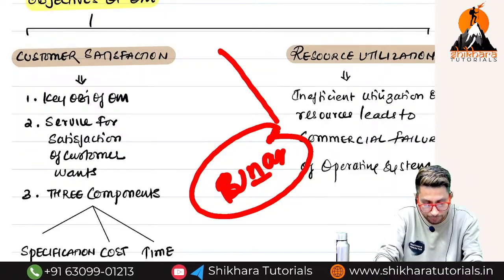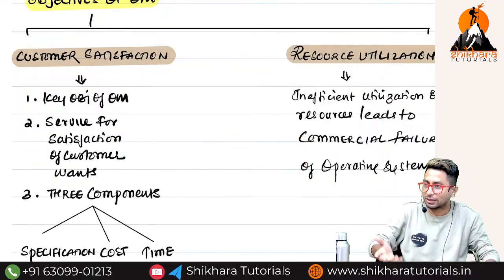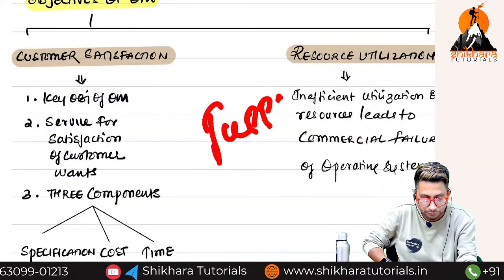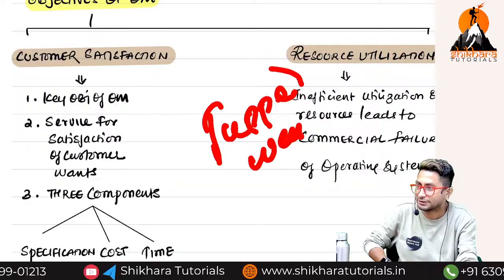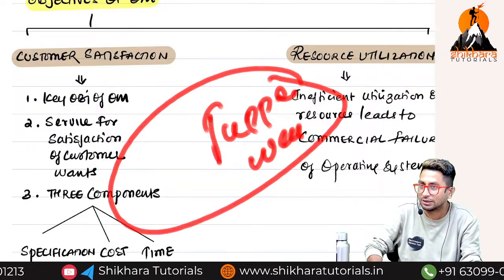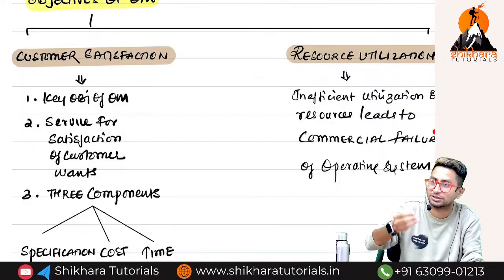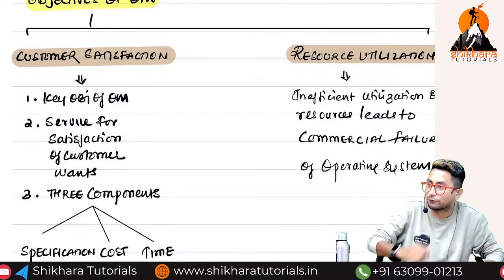Because of that, now companies are filing for bankruptcy. They have become almost insolvent. Have you heard about Tupperware? Tupperware. It's a tiffin and plastic company. It is the largest plastic company in the world. They have also filed for bankruptcy in the US.